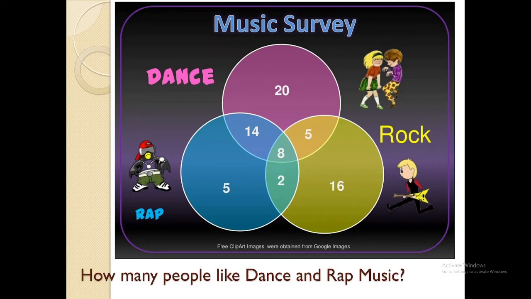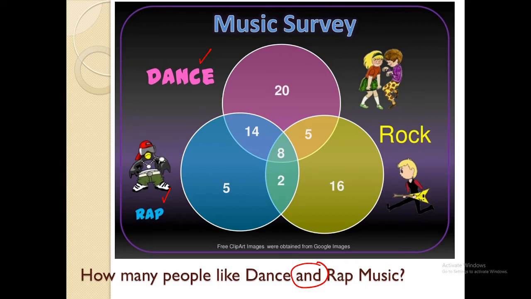Let's have how many people like dance and rap music? So we will be focusing on dance and rap. So take note, this talks about intersection. I will not be adding all the numbers in rap and dance. I will be focusing on the intersection of dance and rap because I am using the connector "and."